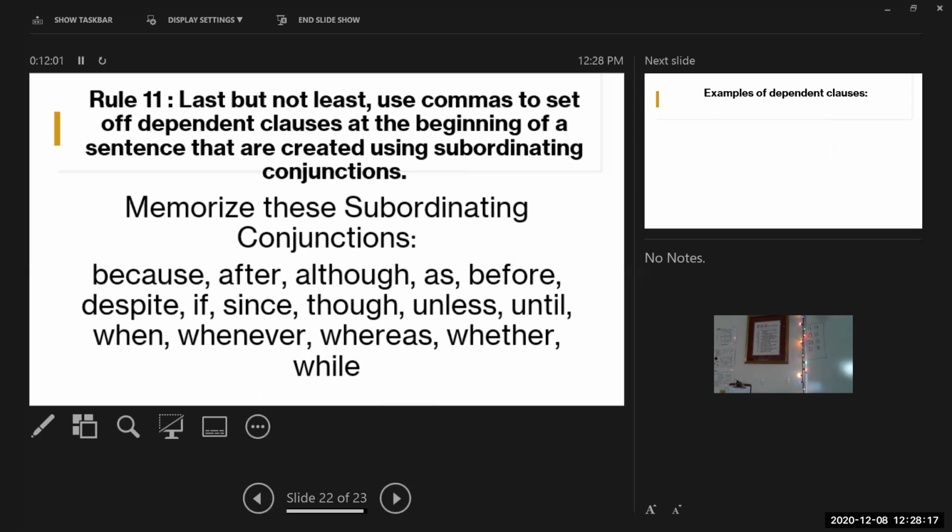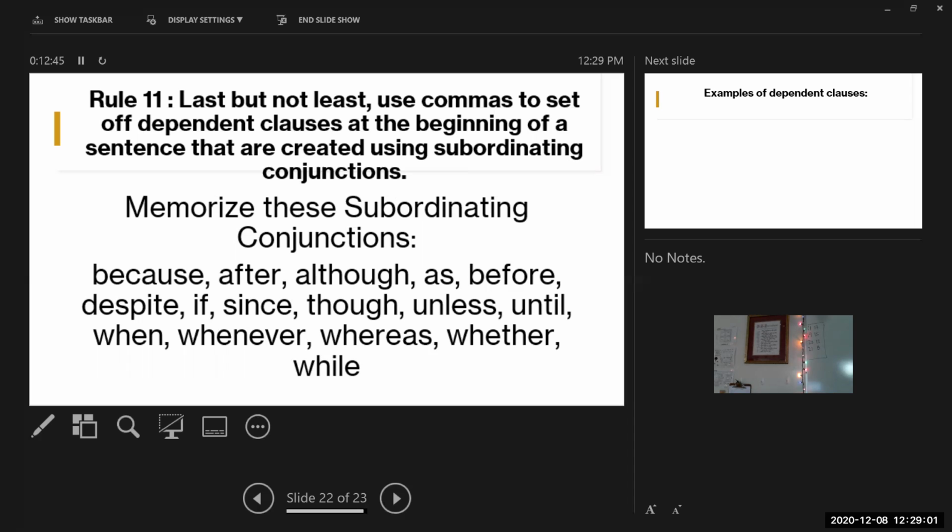Everybody write everything down that's up there. Rule number 11. Use a comma to set off dependent clauses created when you begin a sentence with a subordinating conjunction.